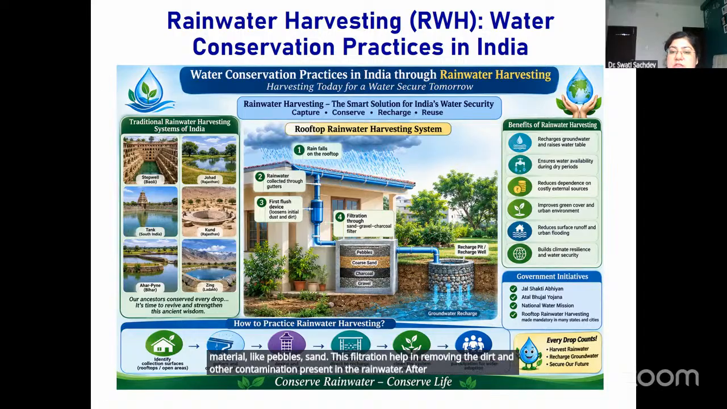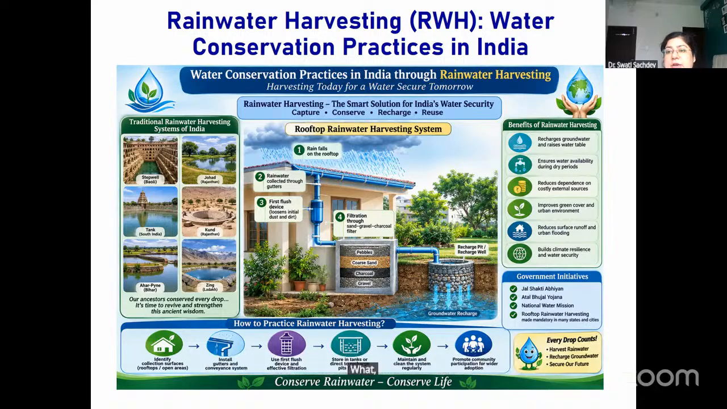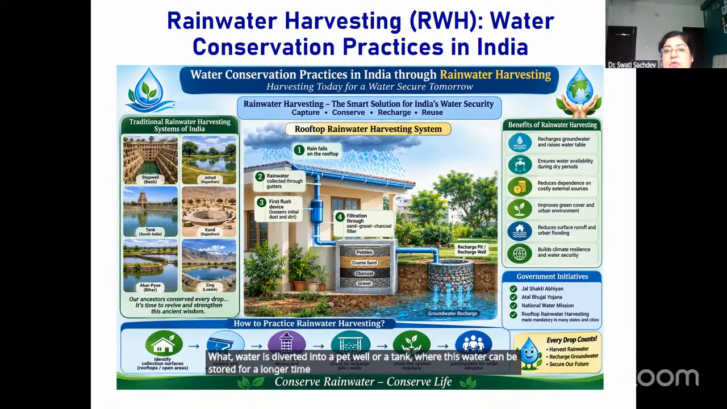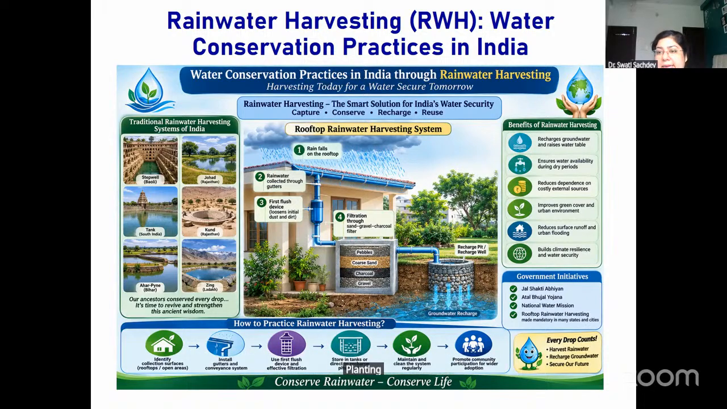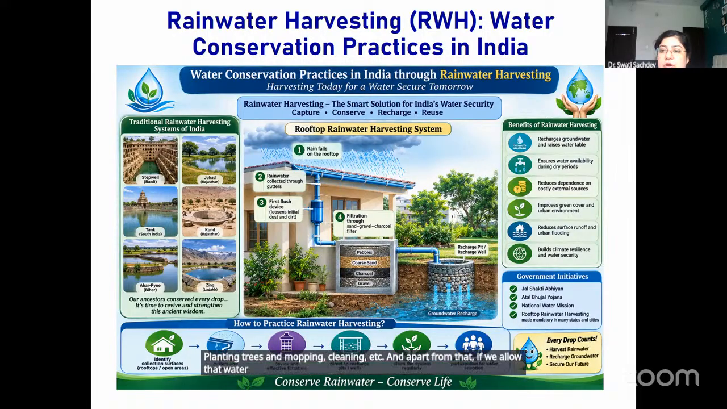After the filtration, this water is diverted into a pit, well, or a tank where it can be stored for a longer time. From this storage tank, we can use this water for various purposes such as planting trees, mopping, cleaning, etc. And apart from that, if we allow that water to stand for a longer time, then these pits or recharge wells can help in increasing the groundwater level.